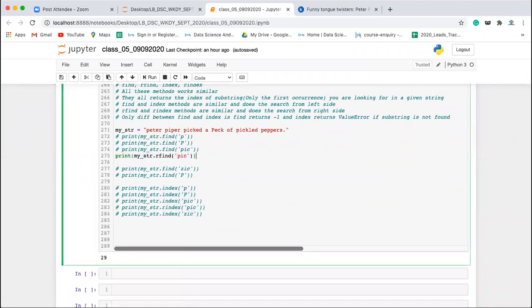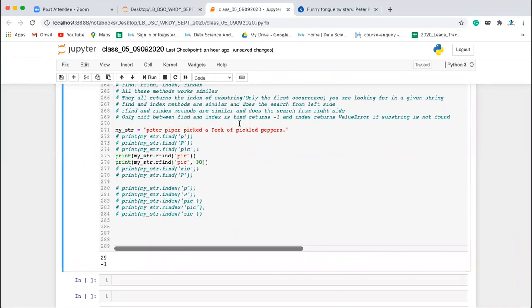Now let's say you are looking for this pic, but not at 29, let's say you are looking for it from 30th. So it will now do the search from 30th to the end. The first argument after this substring is always the start position. So it will go till the end, starting from 30. So after 30, it is not found, right?